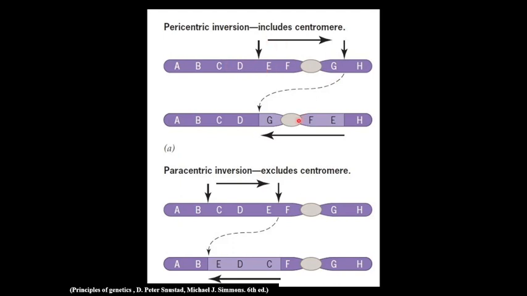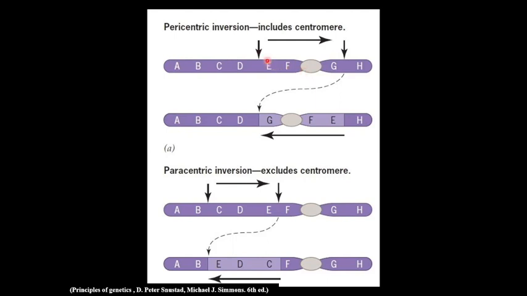When the inverted segment includes the centromere, it is known as pericentric inversion. If it does not include the centromere, here the inversion takes place and the centromere is not involved, it is known as paracentric inversion. Pericentric inversion means the inversion involves the centromere.